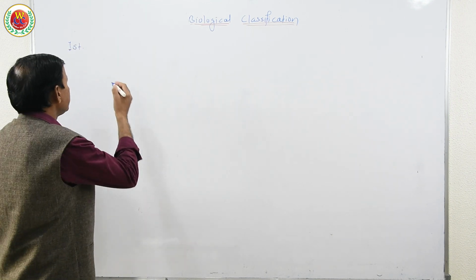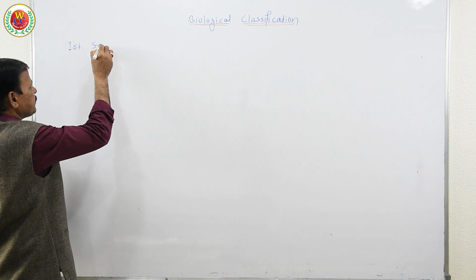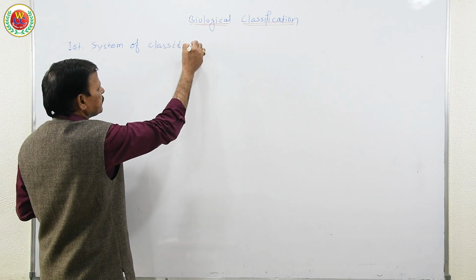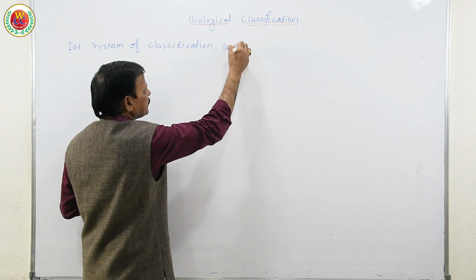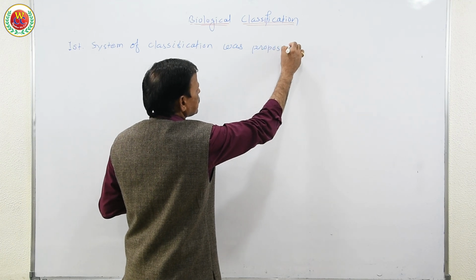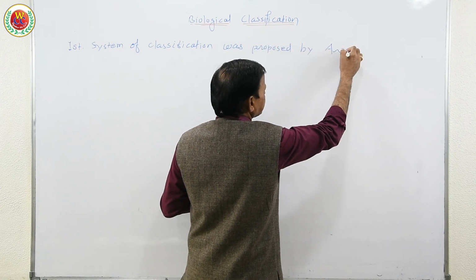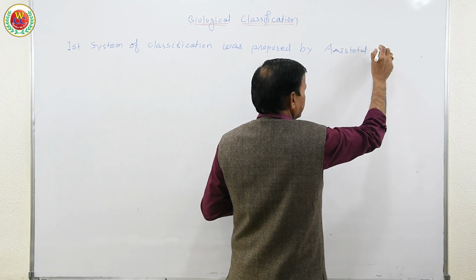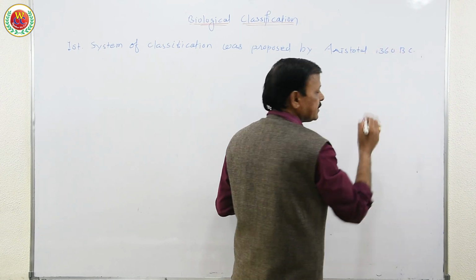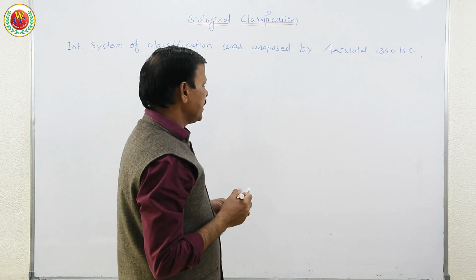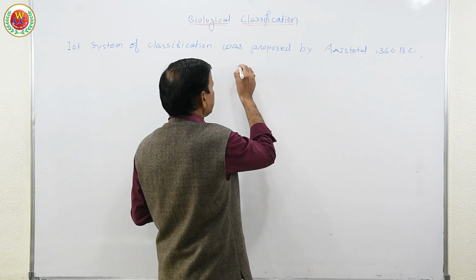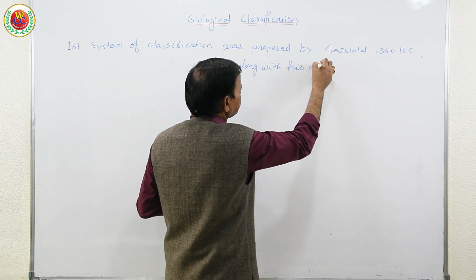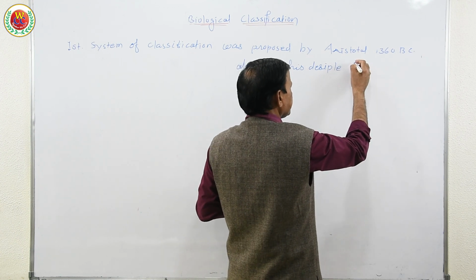As I told you, the first scientific approach towards the study, the first system of classification, was proposed by Aristotle, a Greek philosopher, in 360 before Christ, along with his disciple Theophrastus.